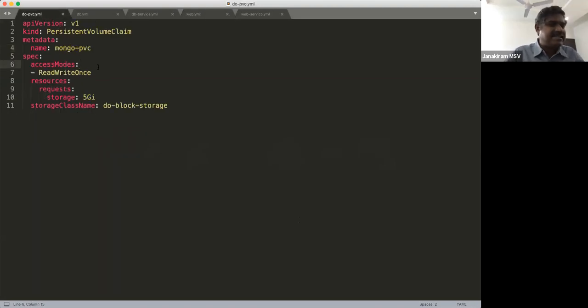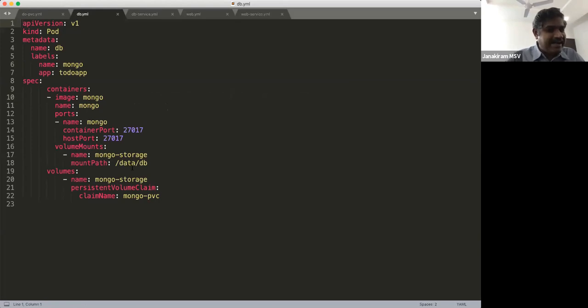So PVC is like, think of it as the cloud native block storage. So I'm creating a cloud native block storage here, which is called DO block storage, and asking for 5 GB. So this YAML file will actually call DigitalOcean's API, provision a disk and attach that to the cluster, and then mount MongoDB's data DB directory on that volume.